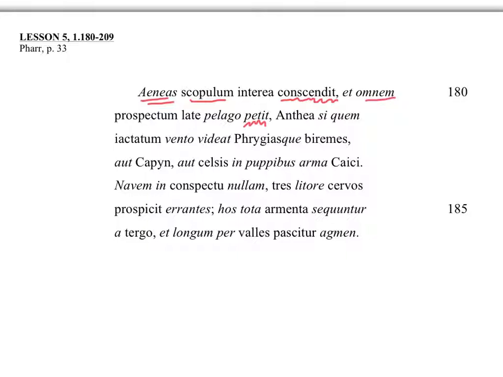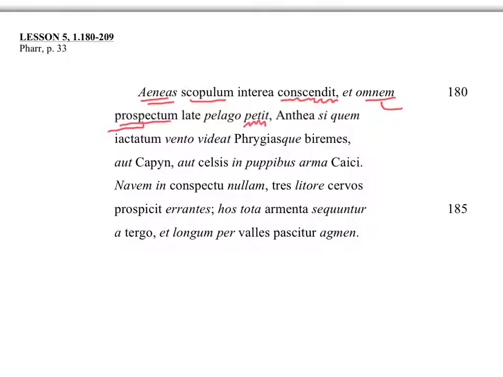The omnem prospectum, those go together. Omnem prospectum late pelago. He seeks the whole view, pelago, to the sea. I think Farr says this is a dative of direction towards. So the whole view towards the sea. Late, we saw this earlier as an adverb here, far and wide or widely.